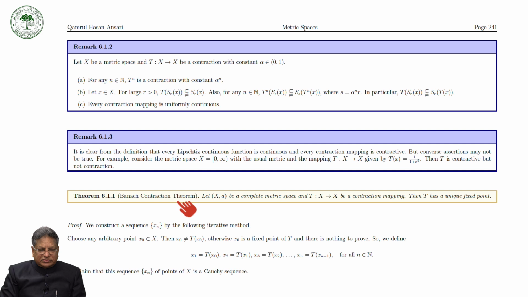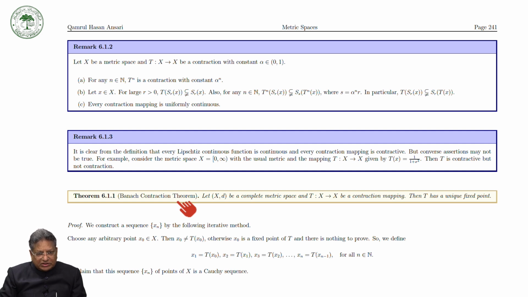The importance of this result is that it is very simple and there are not many hypotheses. The only thing is that every contraction map defined on a complete metric space X to itself has a unique fixed point. So you need only two things: the completeness of the space and the contraction mapping. With these two, you have a unique fixed point. As you know, in mathematics, uniqueness is very, very important.